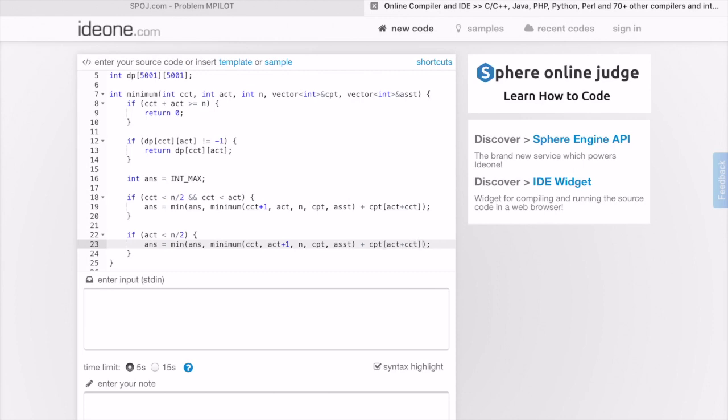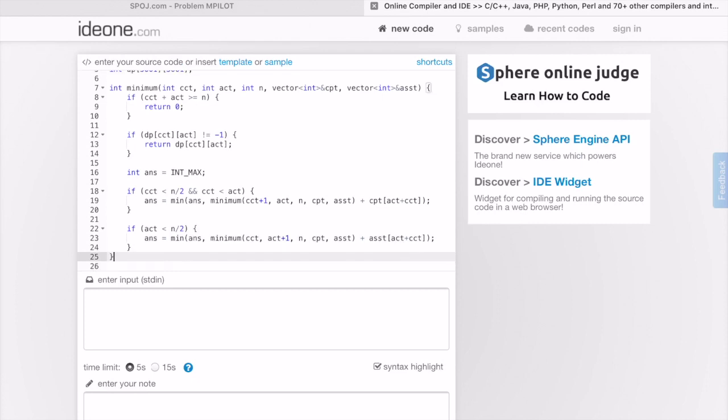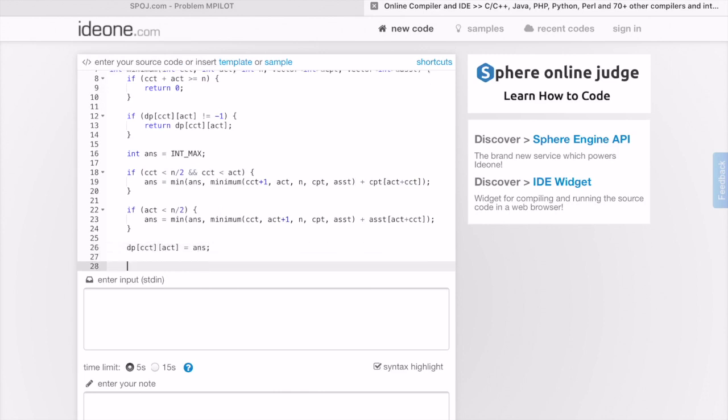Now the salary will become the salary of assistant here, right? And all that we need to return is dp of CPT CCT plus ACT equals to answer, and we return the dp of CCT ACT, right?